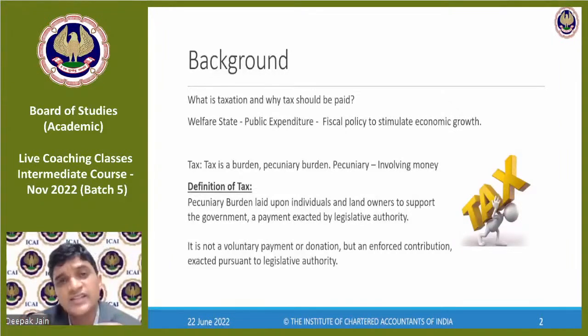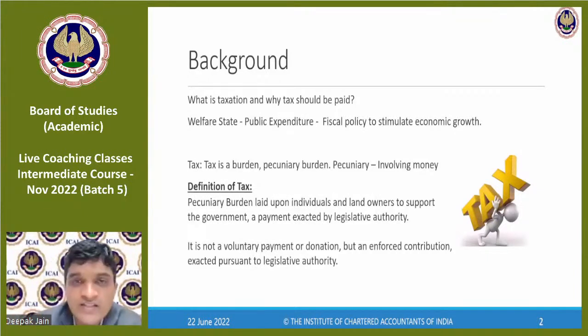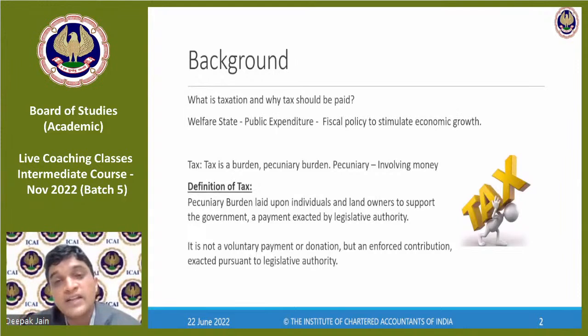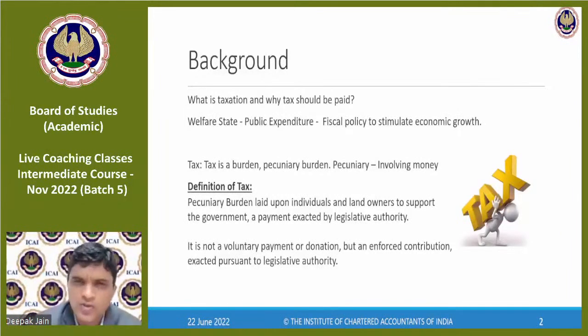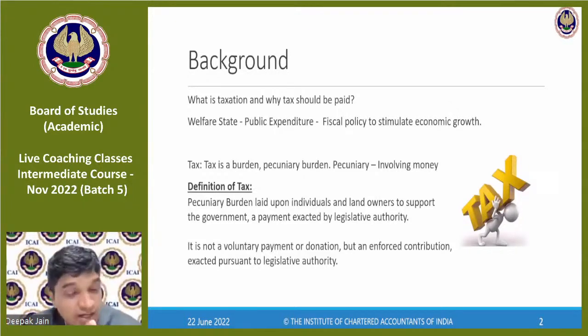I agree that yes, there are some wrong things in the system. There are ways to deal with it separately, but we shouldn't be a part of it and pay less taxes. So we shouldn't be tax evaders. We should be tax planners. So you know the difference between tax planning and tax evasion, right? Tax planning is when we do things in a legal manner.